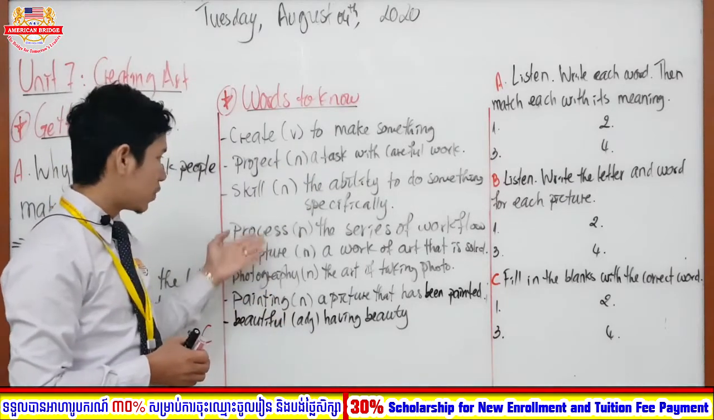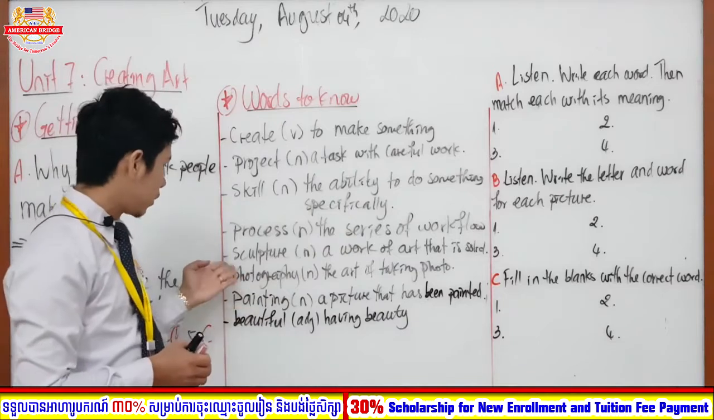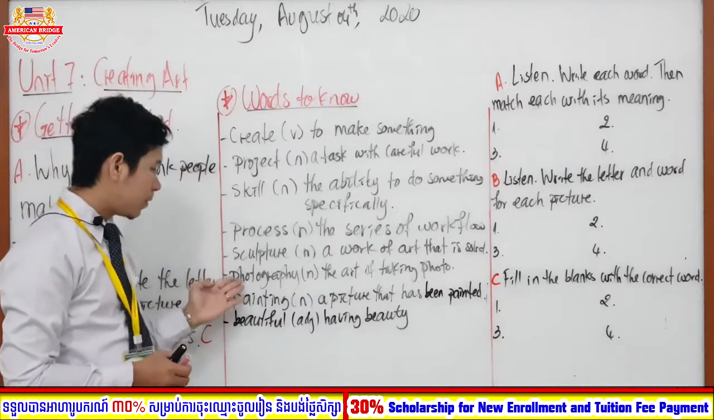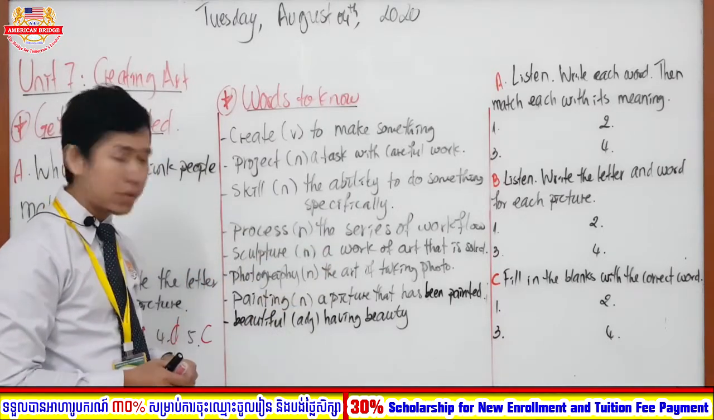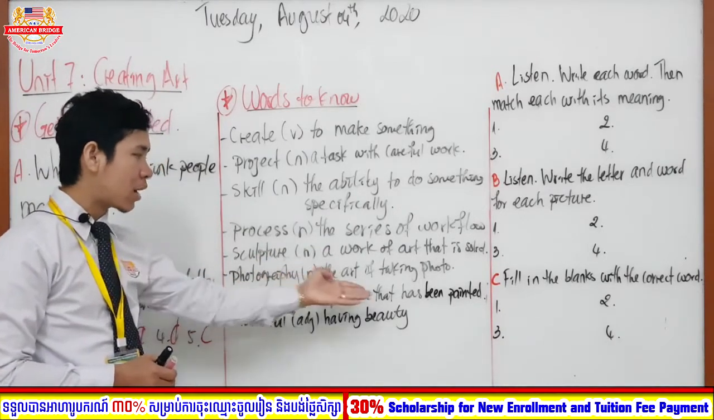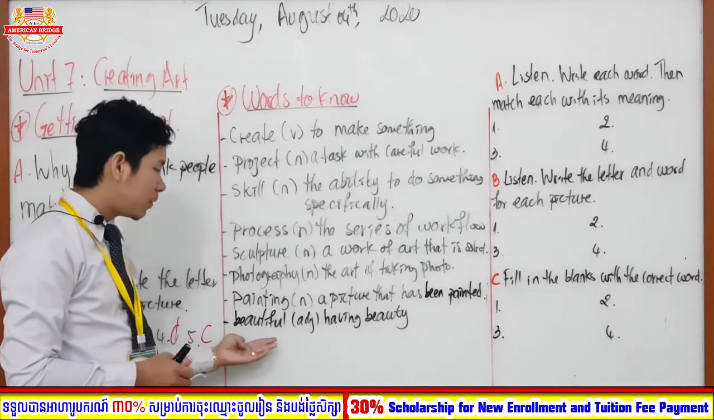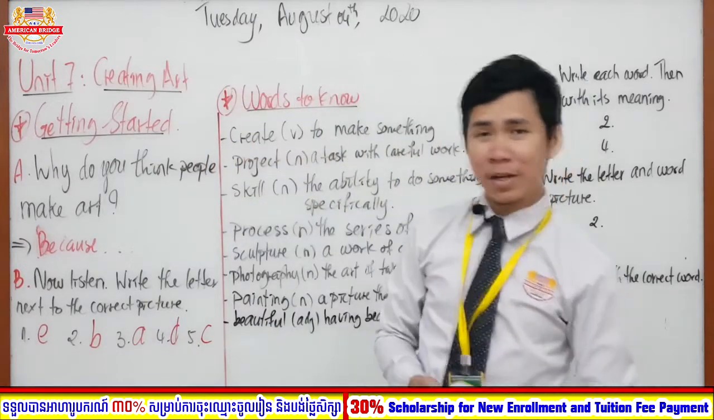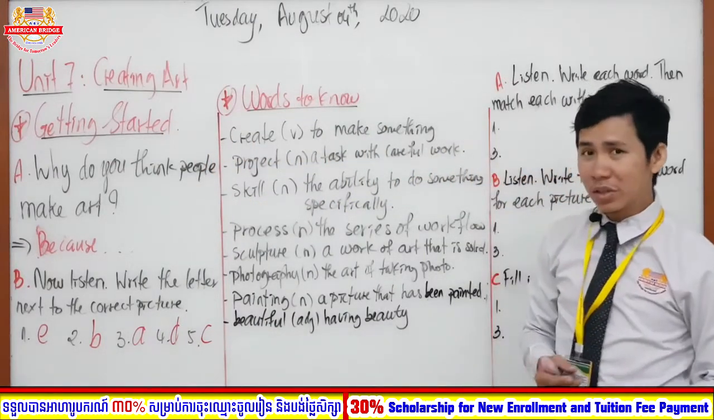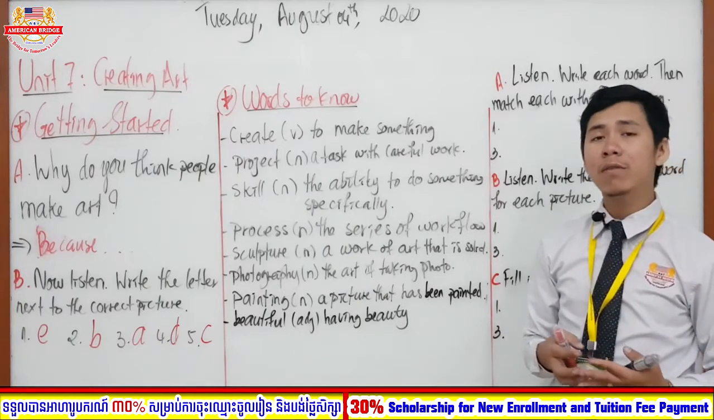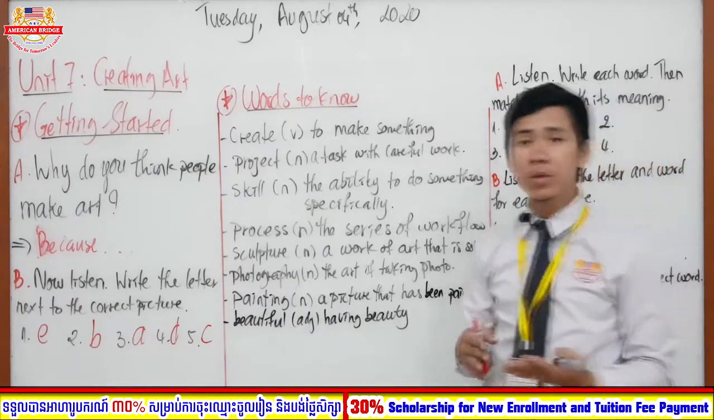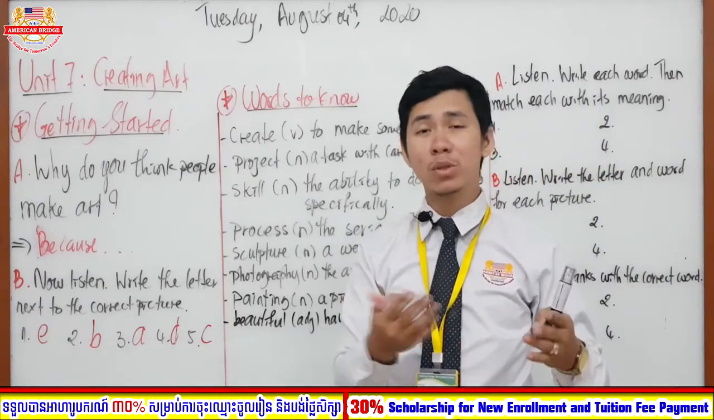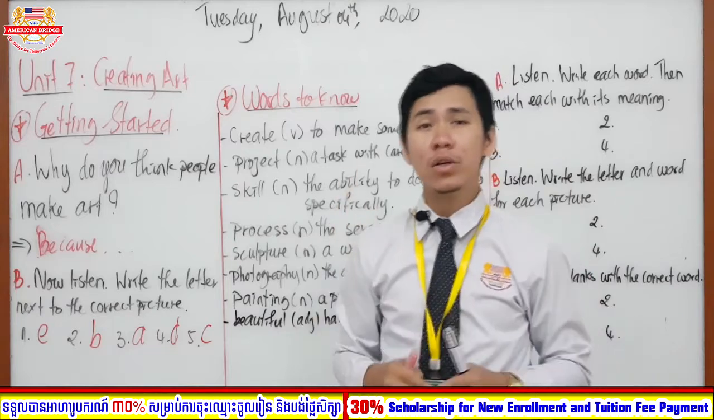Process, noun: the service of workflow. Sculpture, noun: a work of art that is solid. Photography, noun: the art of taking photos. Painting, noun: a picture that has been painted. Beautiful, adjective: having beauty. I believe that you already know most of the words here, but I just give you a short definition. However, when you look them up in your dictionary or books, the definition might be longer than this. I just made it short and brief, and then you can analyze further according to your understanding.